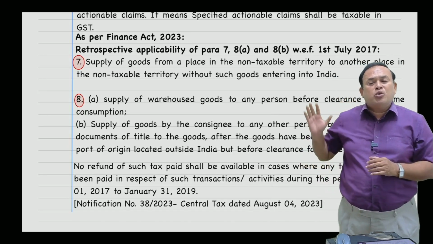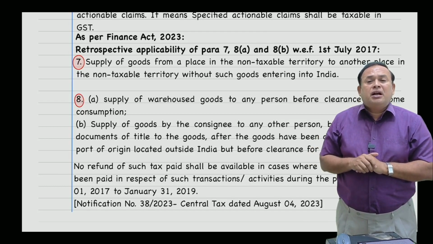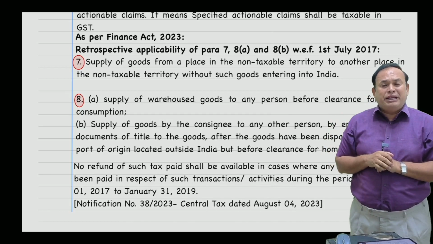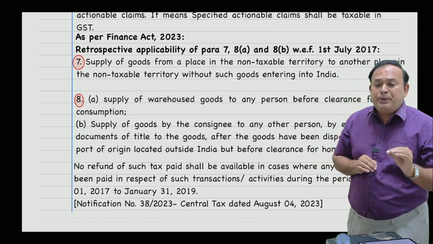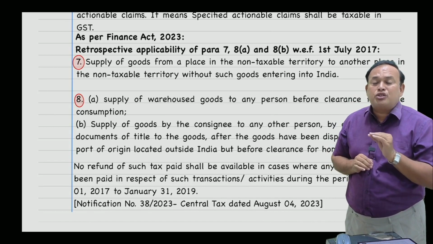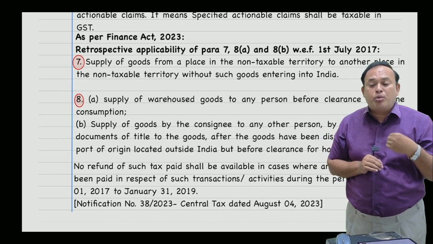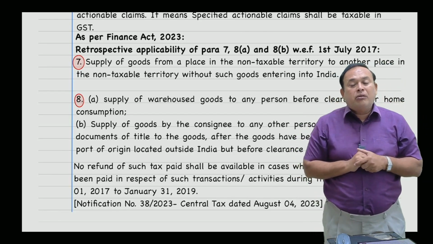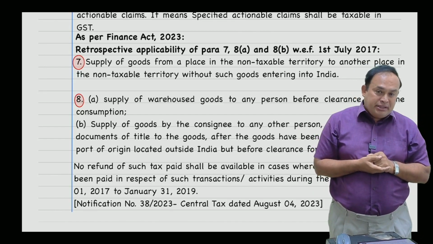In that case, what are point numbers 7 and 8 of Schedule 3? Point number 7 of Schedule 3 speaks of supply of goods from a place in the non-taxable territory to another place in the non-taxable territory without such goods entering into India. What do you mean by this? How to understand this?